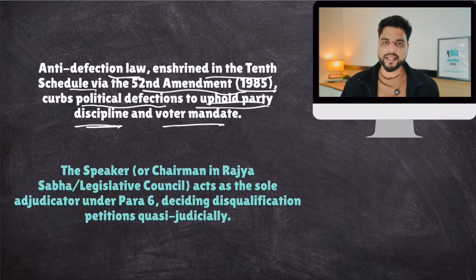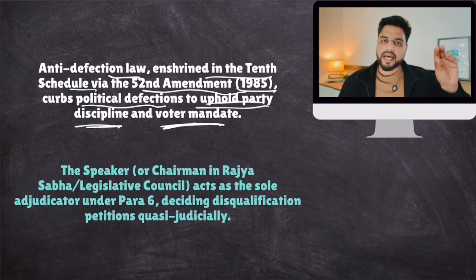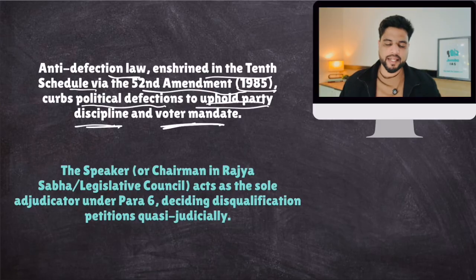Party discipline part, you understand. But voter mandate: most of the time, voters vote for a particular MP or MLA because he or she belongs to a particular party. So a voter wants to vote for BJP or Congress, for example. They voted for Congress. That MLA or MP got elected, but after getting elected, he shifted his political party to BJP. Now, you are somehow letting your voters down. Yes, this is not good. Voters would feel cheated. So, to protect voters' mandate, anti-defection is also important.